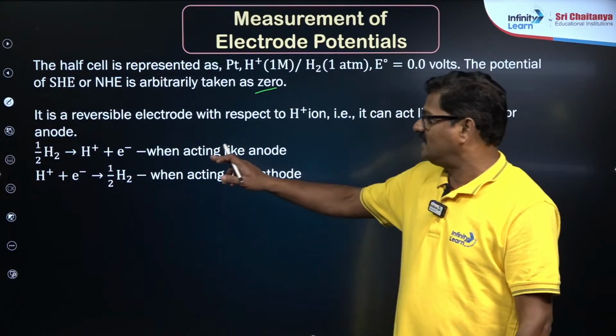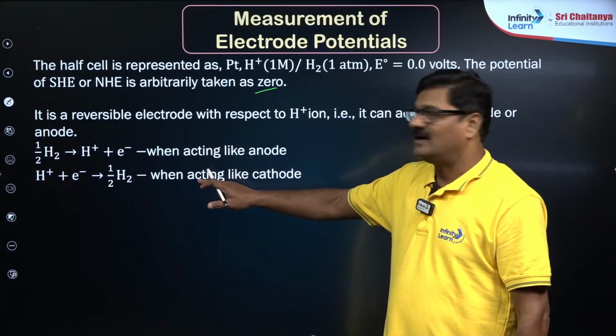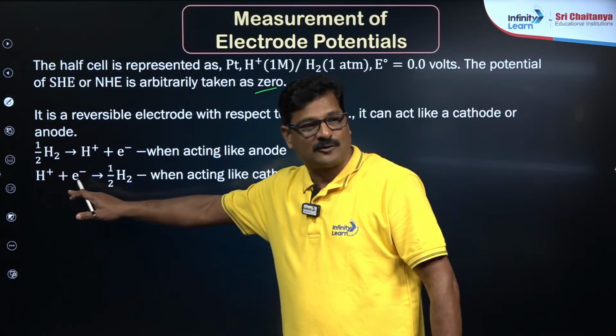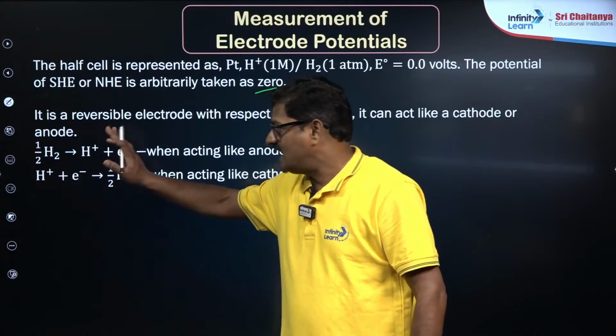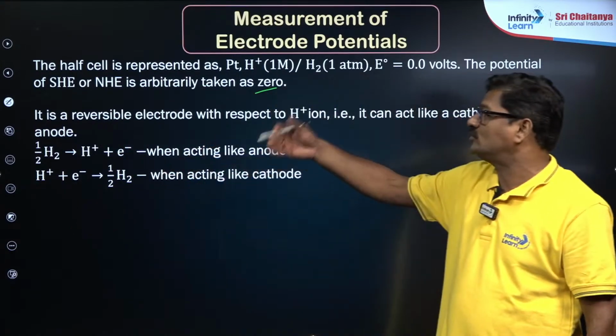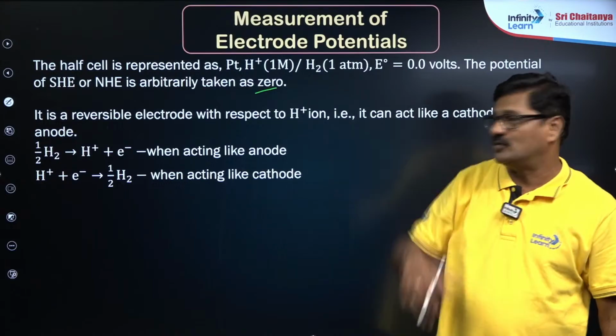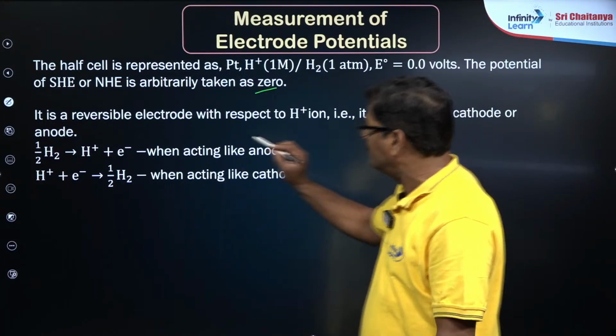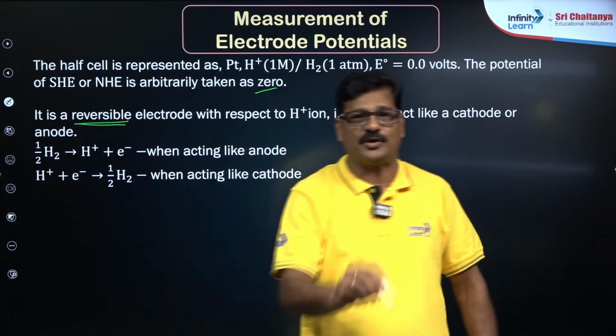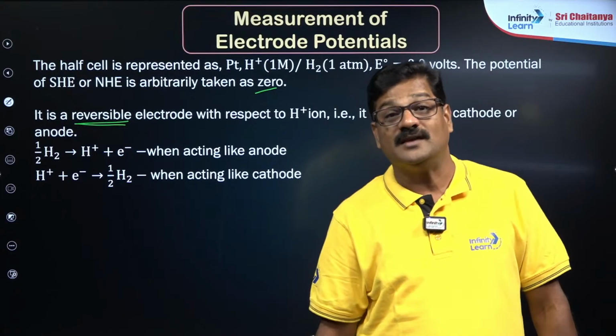If it is acting as cathode and hydrogen is taking electron, it is reduced. If it is acting as an anode, it is going to lose the electron, and both reactions are reversible in nature. The point is very important. It is a reversible electrode.